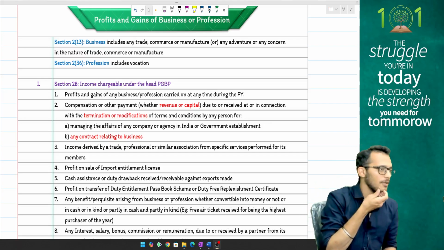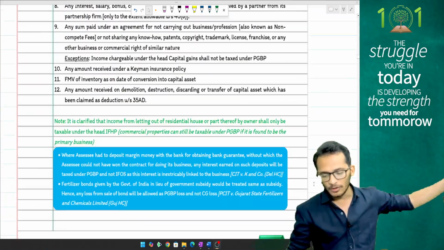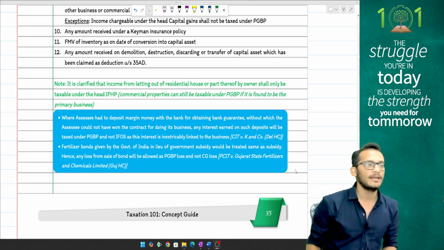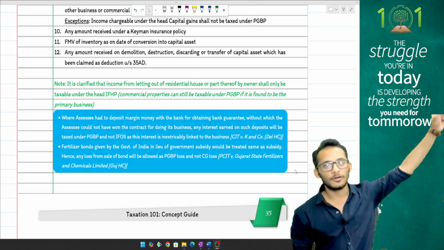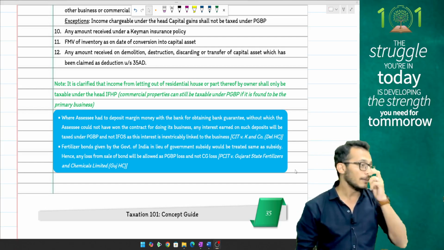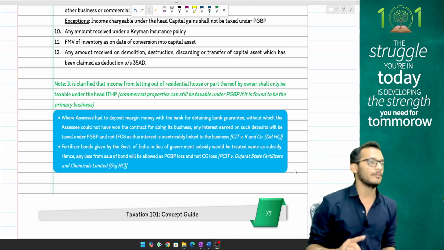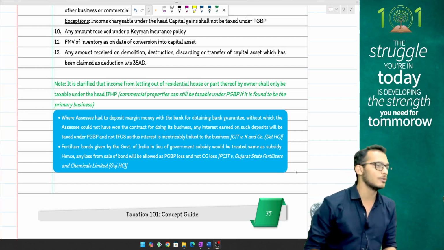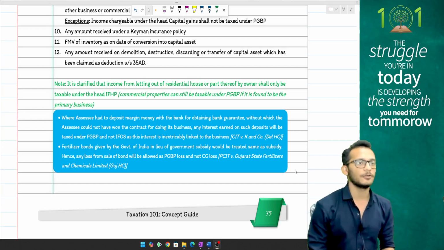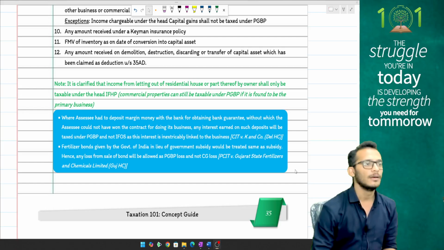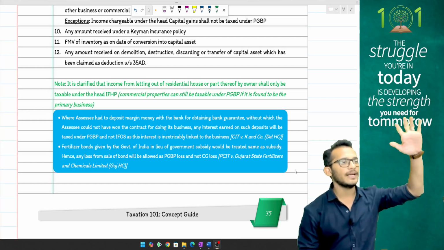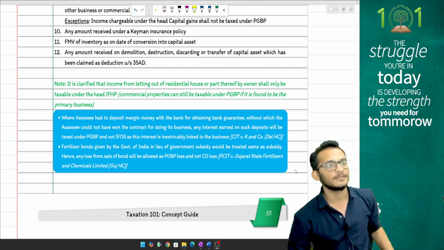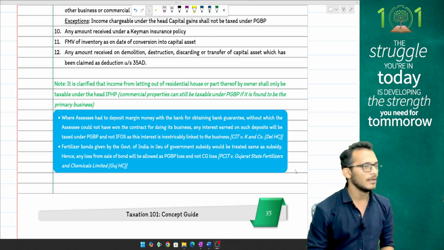We discussed the case law, people. In case law number 1, we spoke about the fact that any deposit money made with the bank for obtaining a bank guarantee, whatever interest is coming from that bank account will not be called incidental income, because it was done with the sole intention to run a business, and therefore this interest will be taxable under the head PGBP. So rule number 1, any interest coming from a bank deposit done as a part of a law, or as a mandate of an RFP, will be taxable under the head PGBP.